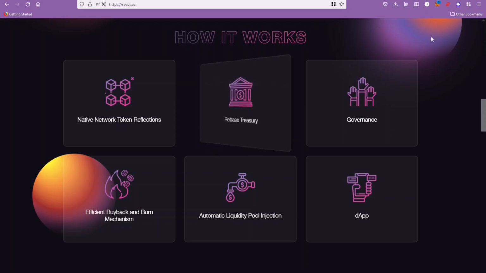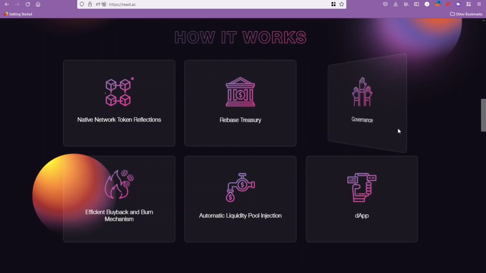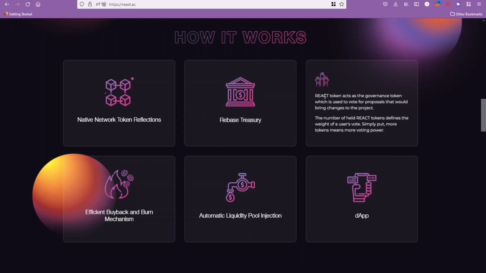So these guys are going to operate like a DAO. It says here that if you hold their token, then you're going to have a say in the direction the project's going to go in the future. And obviously the more React that you hold, the more weight, the more influence your vote has.